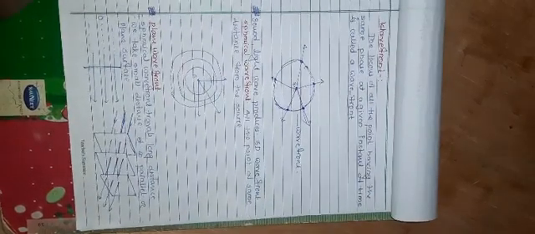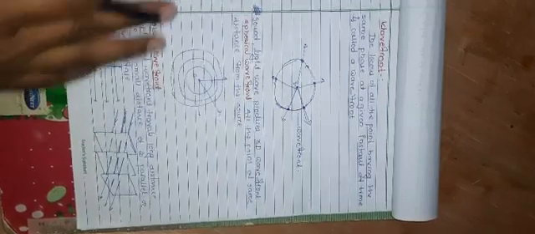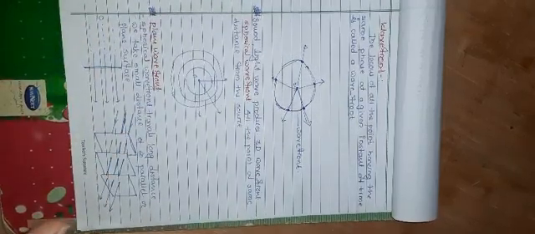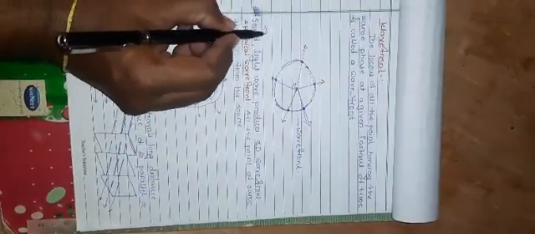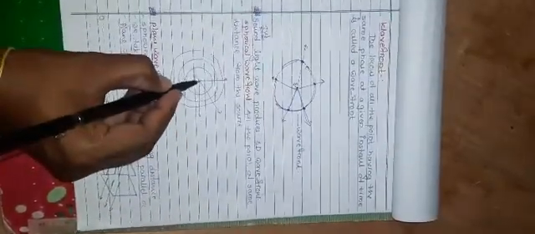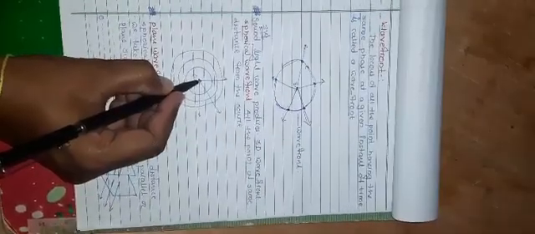Now there are two types of wavefront formed. One is the spherical wavefront. How is the spherical wavefront formed? Suppose this is the source of light, and it produces waves in all possible directions. We can also take a 3D wavefront.